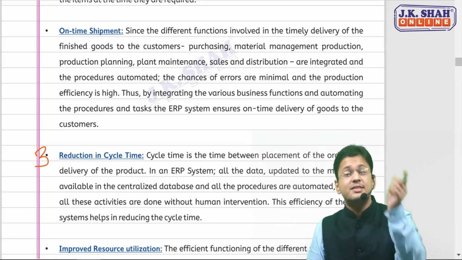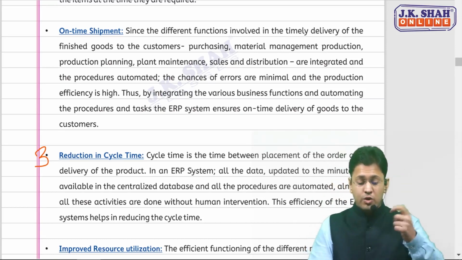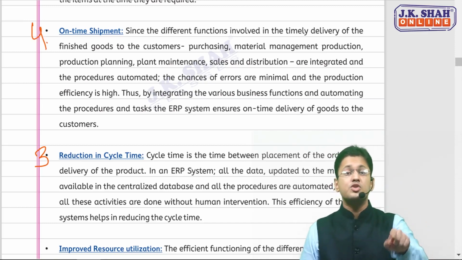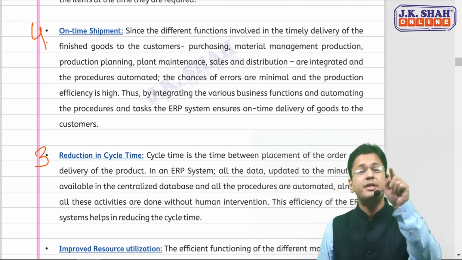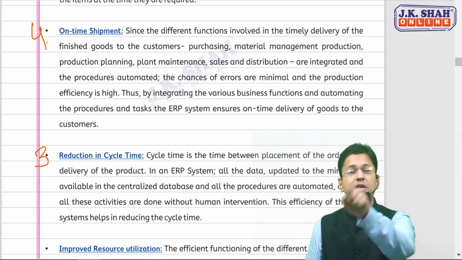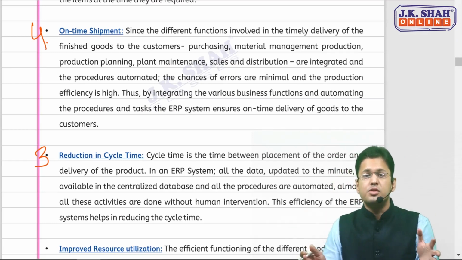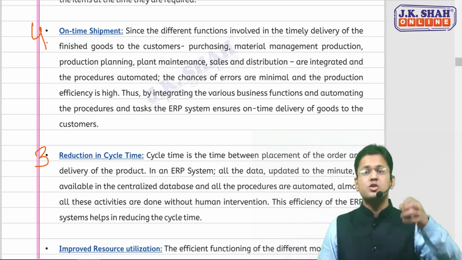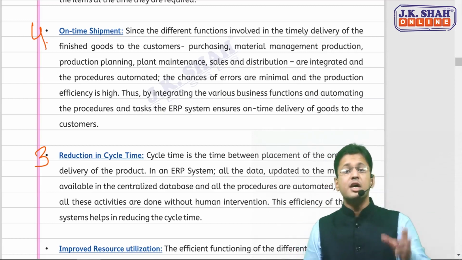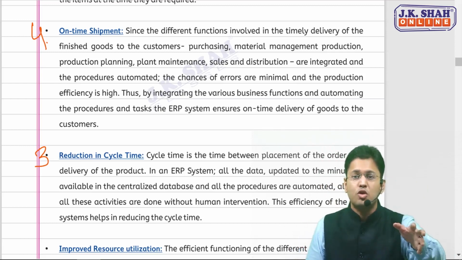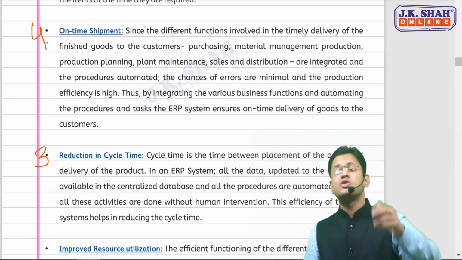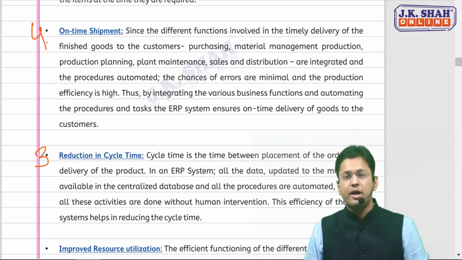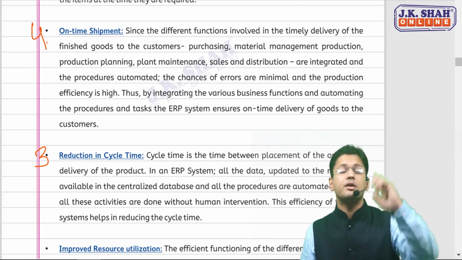And since the cycle time has reduced, we are able to timely ship and timely deliver our product, because all the modules required for delivery, like sales and distribution, production planning, plant maintenance, are all integrated. All the procedures are automated. There is no human intervention. So chances of errors are by default minimum and the efficiency is by default high. So on-time shipment will continue.